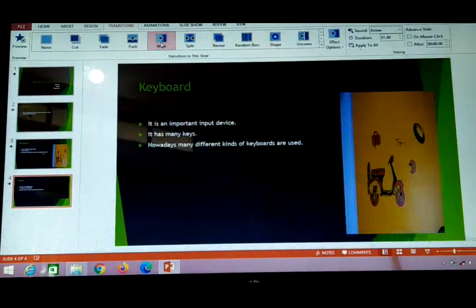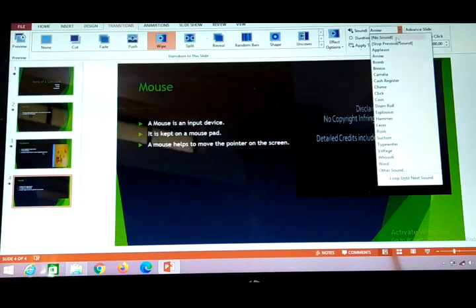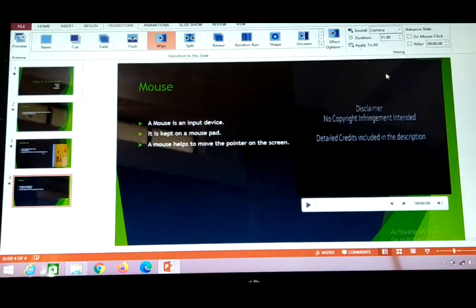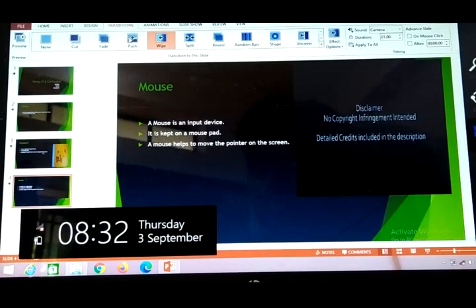I have added one sound also while moving, so you can use the arrow sound also. See, it is moving from one slide to another, or the camera option is also there. You can hear the sound also if I am moving from here.